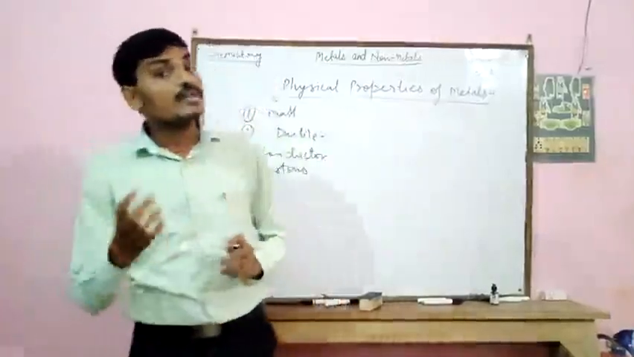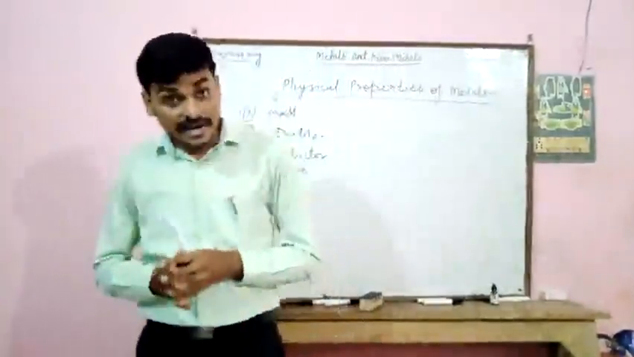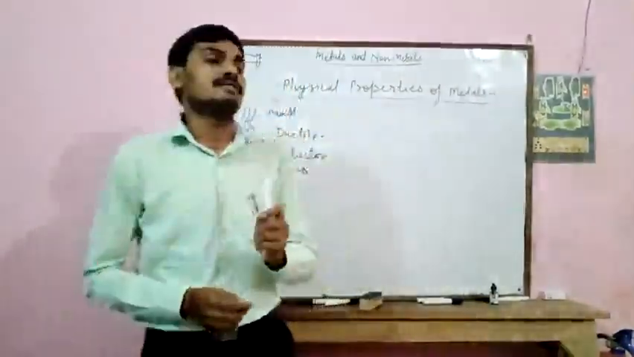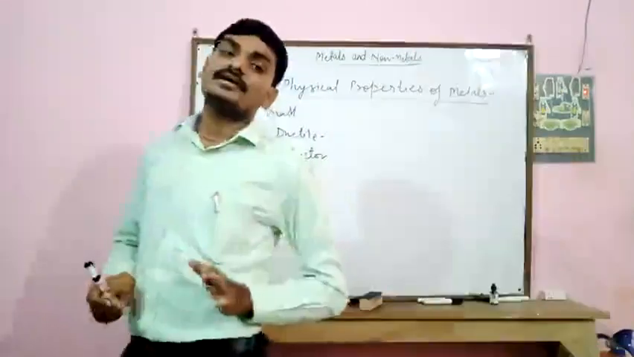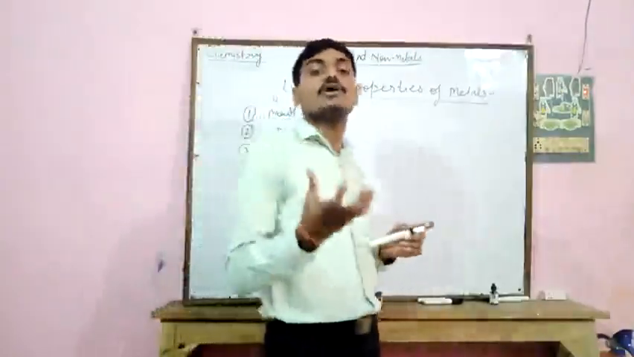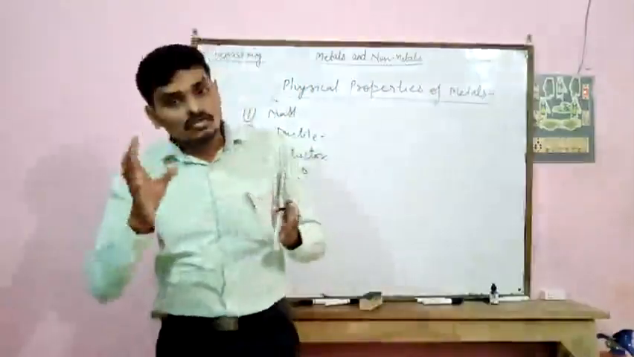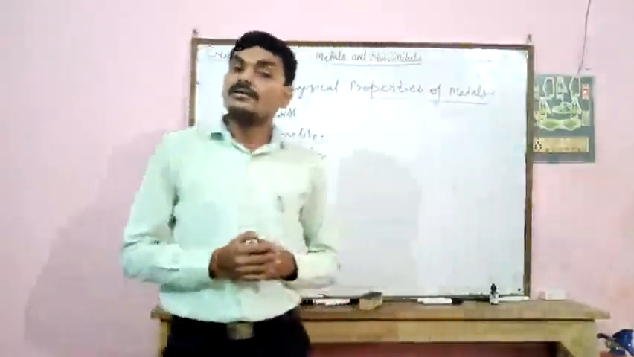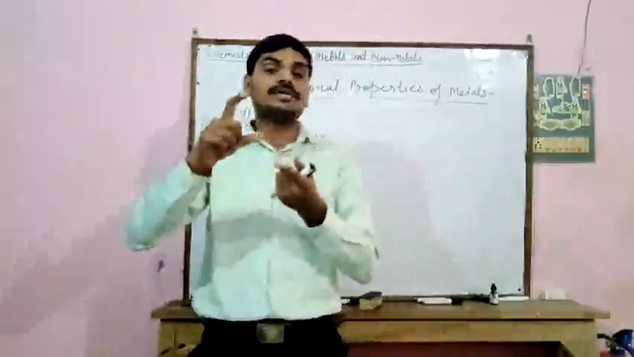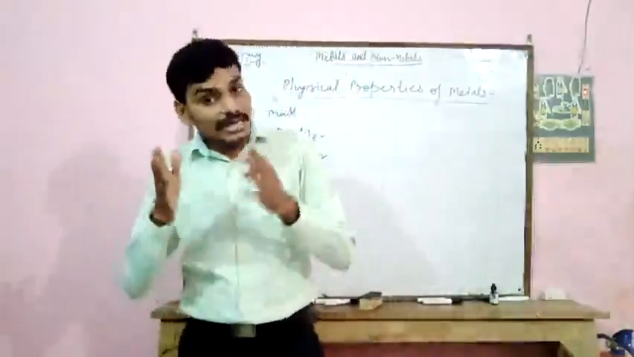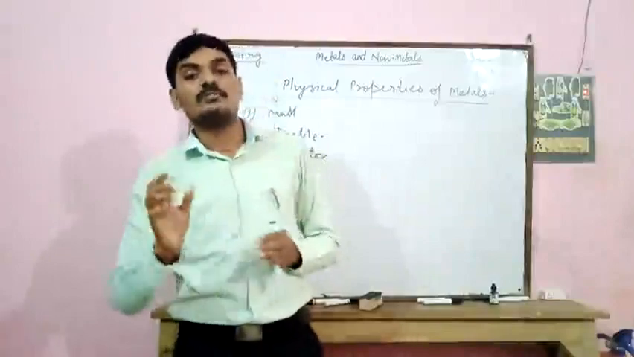Now metals are solids at room temperature. For example, all the metals are solids at room temperature except mercury. Mercury is present in the form of liquid. That is, all the metals present on our earth are present in the form of solids, for example, iron, gold, aluminum, silver. These all are solids at room temperature except mercury. You have already seen mercury in the thermometer. So mercury is present in the liquid state. This is the only metal which is present in the form of liquid.